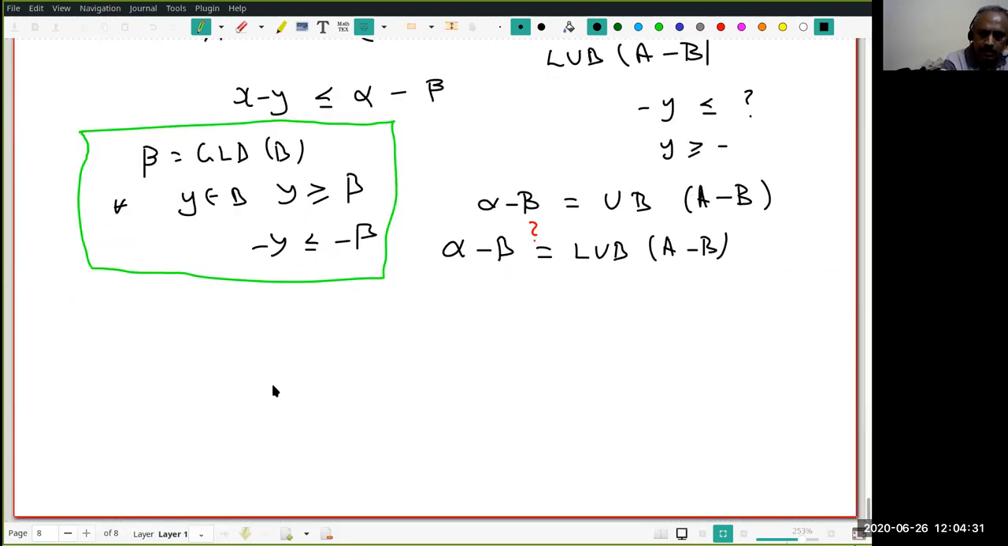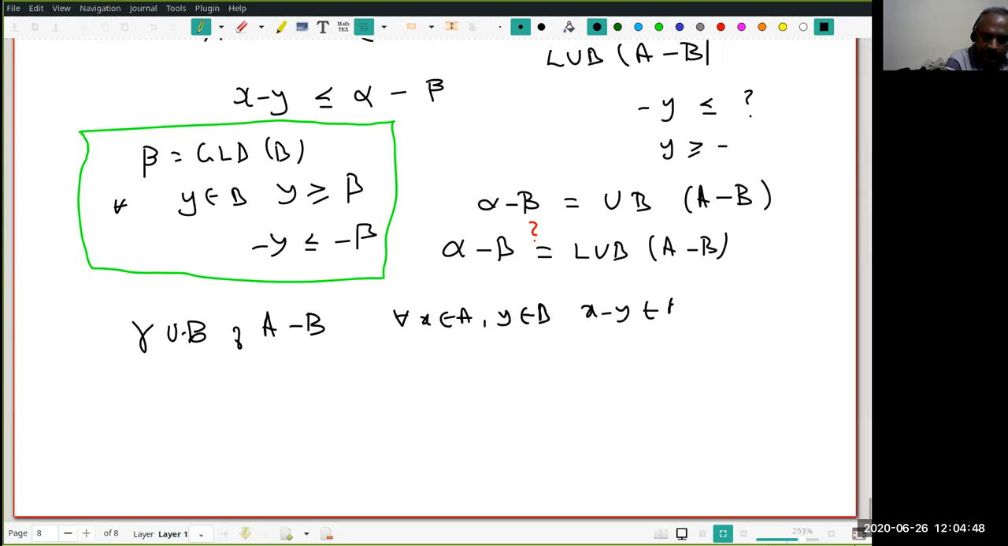Yeah. So let gamma be an upper bound of A minus B. Right. Then what do I know? For all x in A and y in B, x minus y belongs to A minus B. Therefore, x minus y is less than or equal to gamma.